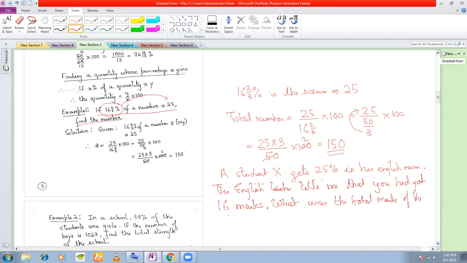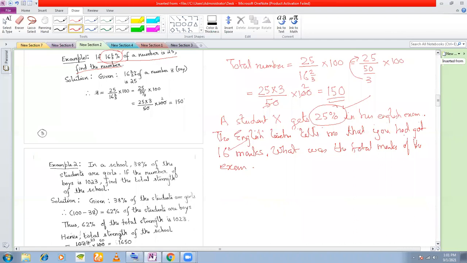Yes. You understood the question, what the question states? Suppose you come and tell me, sir, I have got only 25% in my English exam. And now I am talking to an English teacher. Now your English teacher tells me that you had got only 16 marks. So you tell me in terms of percentage and your English teacher tells me in terms of marks. So now I want to know what were the total marks of the exam. So what are the total marks?